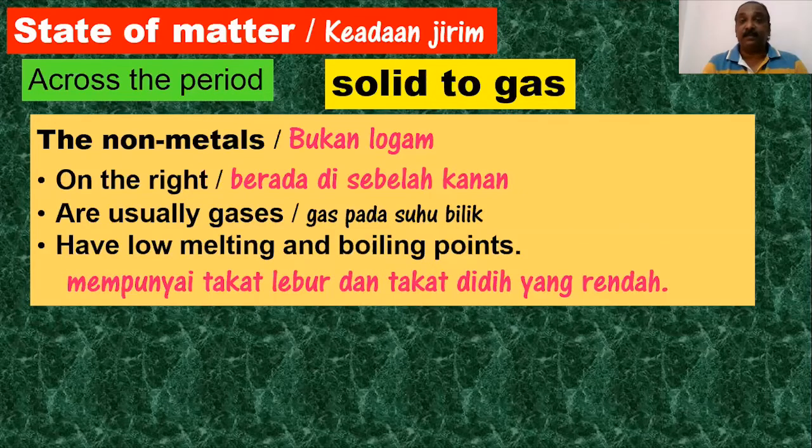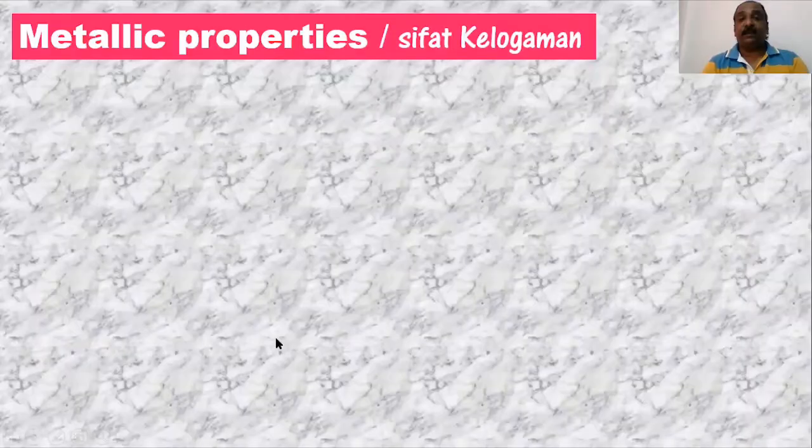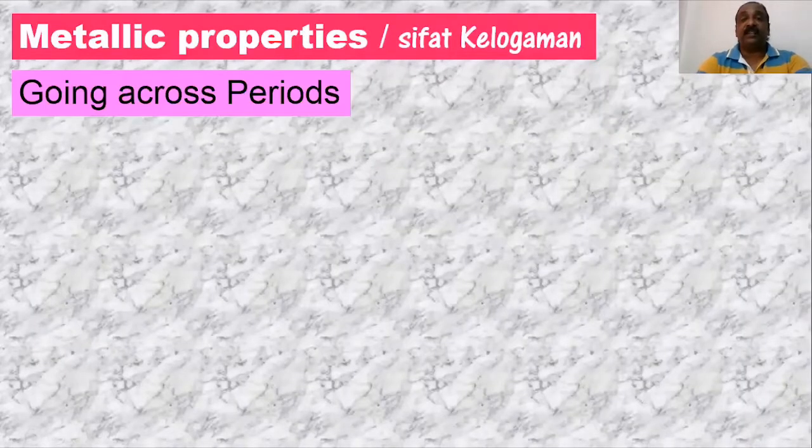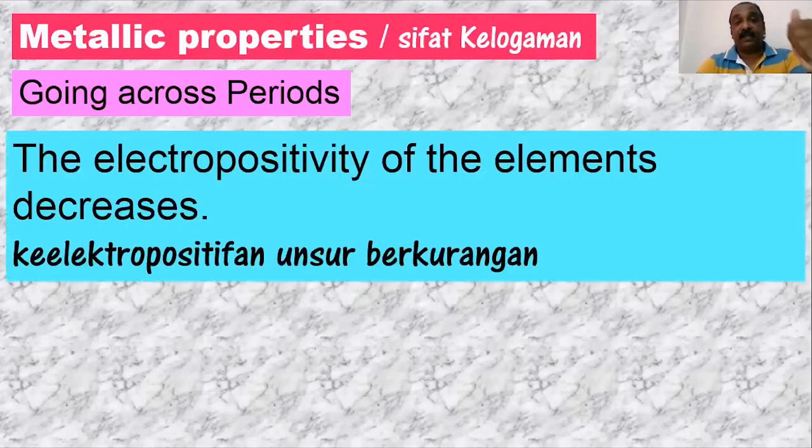What's the name of the daya? Daya van der Waals. Okay, sangat lemah. Now, metallic properties, sifat kelogaman, baru saya sebut tadi. So going across here, we can find three types only. We can find metals, semi-metals, and also non-metals. Tiga keadaan ini. Dan yang metal ini, they have a very high electropositivity compared to the non-metal.